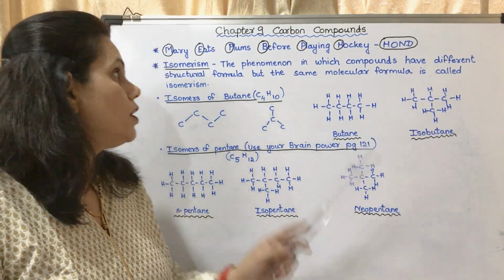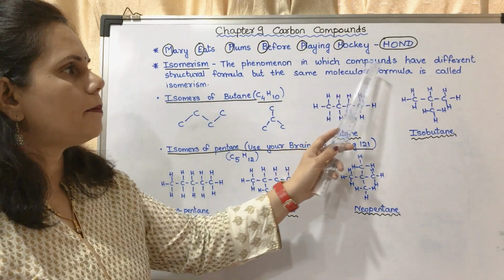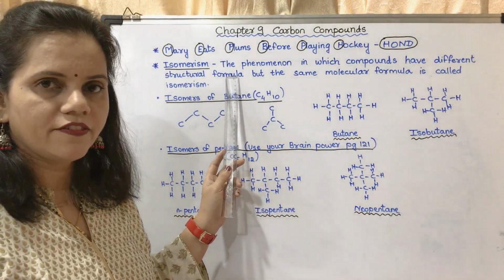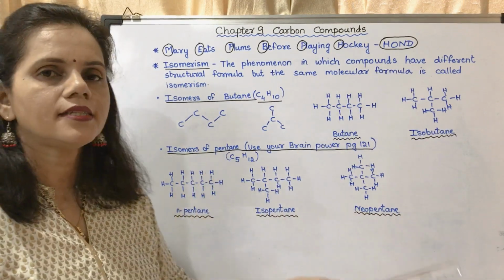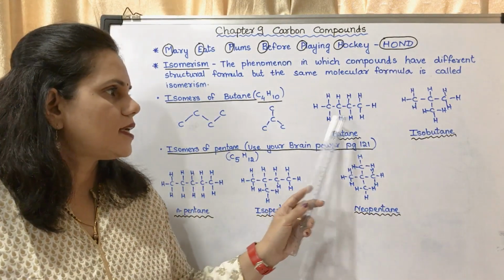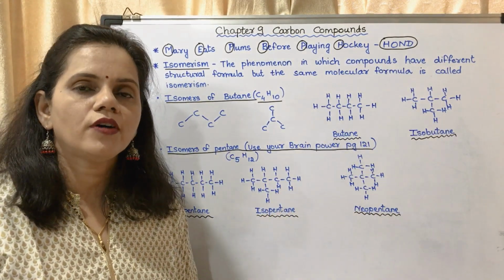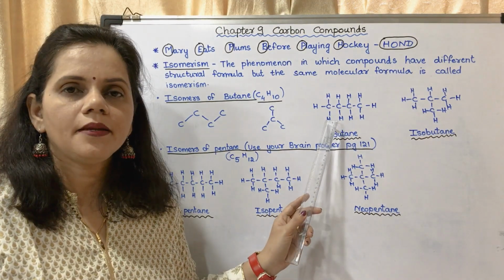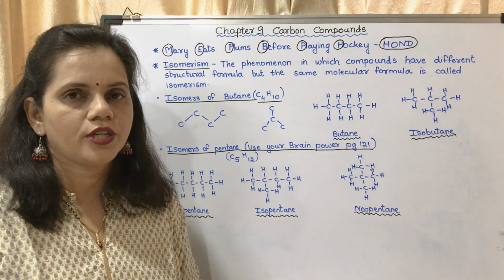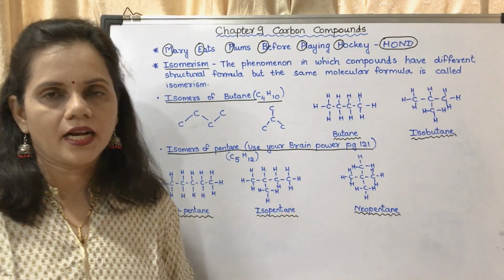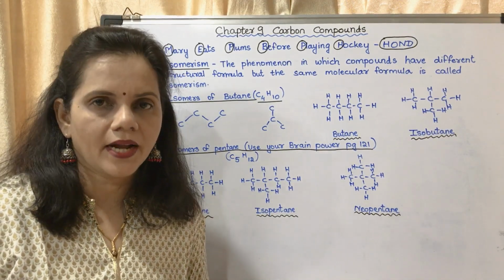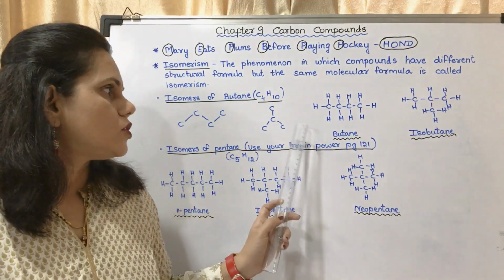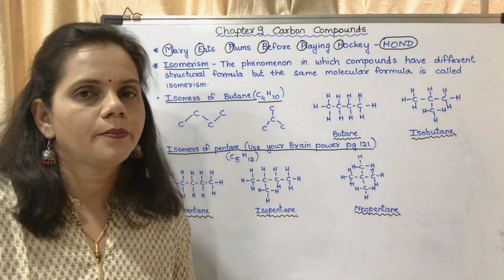So the phenomenon in which compounds have different structural formulas but the same molecular formula is called isomerism. So these are the isomers of butane, namely n-butane and isobutane. Iso means branched. Whenever there is the term iso, that means it is branched.